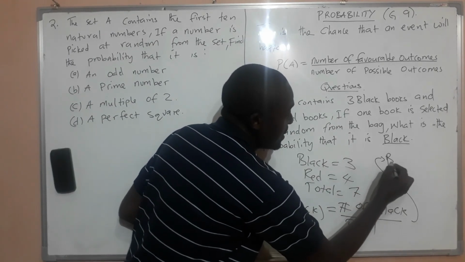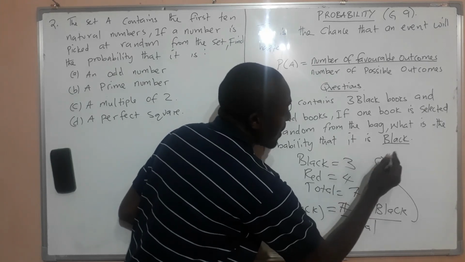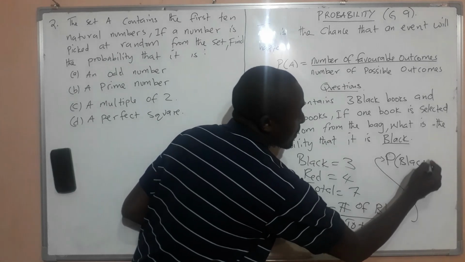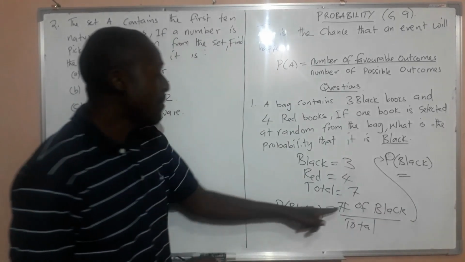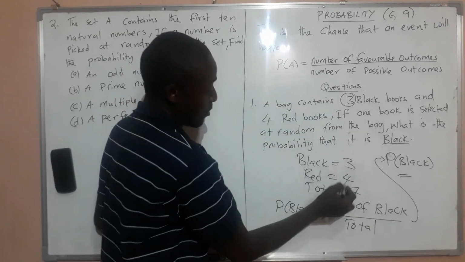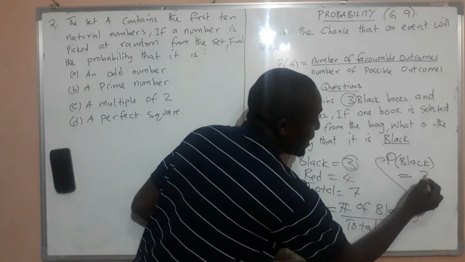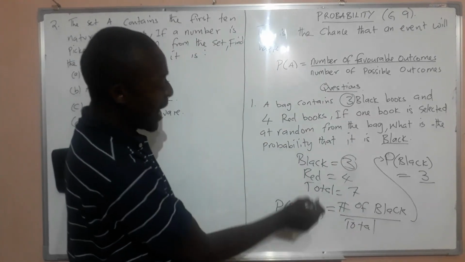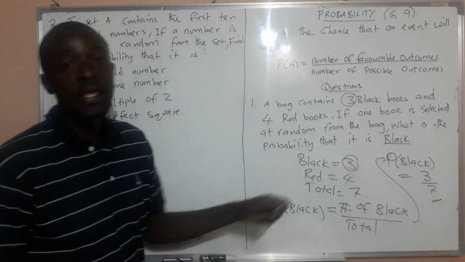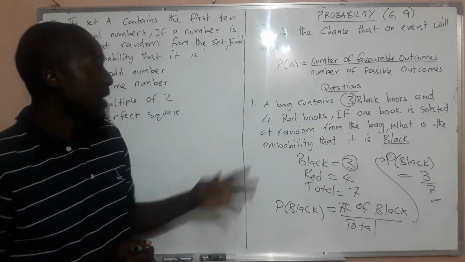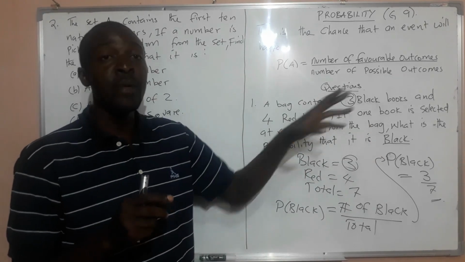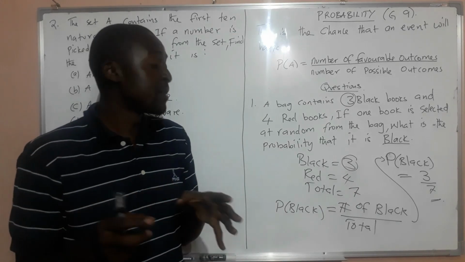So the probability of black will be equal to the number of black books, which is 3. So we have 3 black books, which I've also written here. So we are going to have 3 over the total number of books, which is 7. And so we have our answer there, we have our solution. So that is what you do. In this case, the question is asking for black. So favorable outcomes will be the number of black books divided by the total number of books.